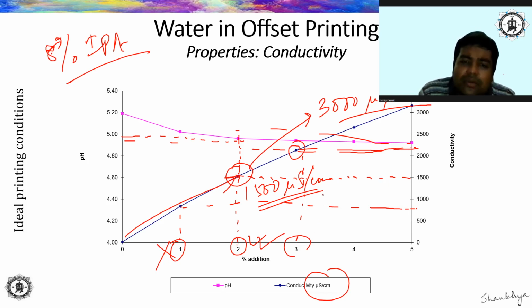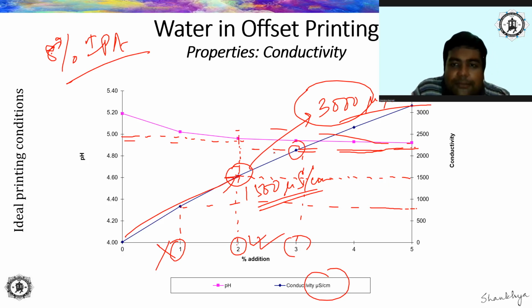Now what we are going to see here, the main question that I am going to ask you is, why? Because we have not added, we have not replaced anything, but still the conductivity of the fountain solution has risen to 3000. What is the cause behind it? Can you tell me? Just pause the video and think about it. I'll give you the answer just now.